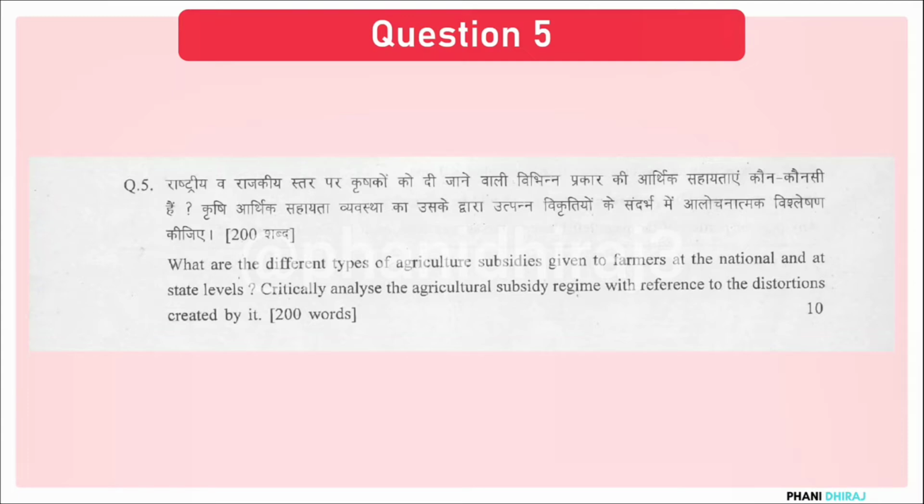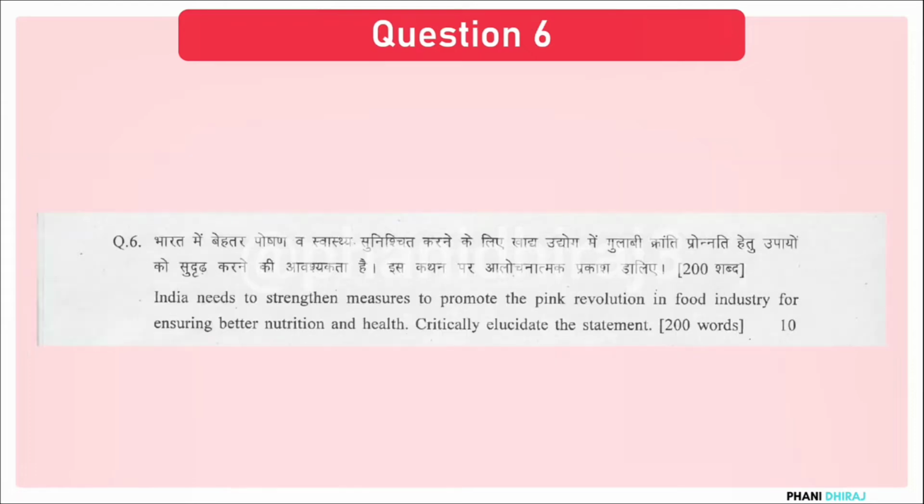What are subsidies, right? What types of subsidies are being given, not only at the state level but also at the national level. Then you explain why this distortion is taking place, the factors that are resulting in this distortion, and you conclude your answer with a possible explanation of how it is advantageous or disadvantageous. Now moving on to question number 6.